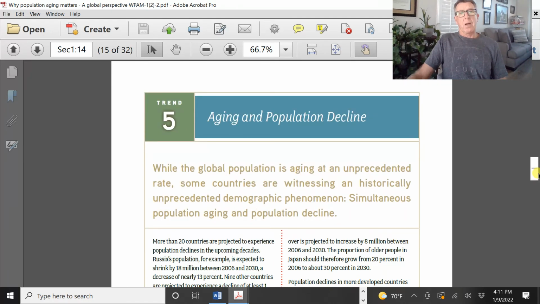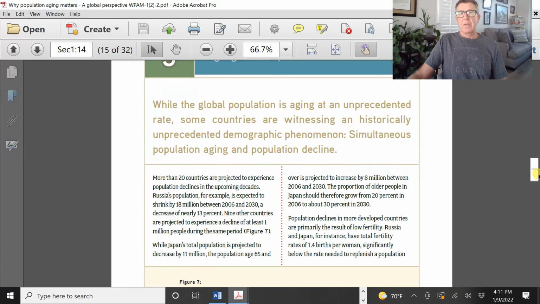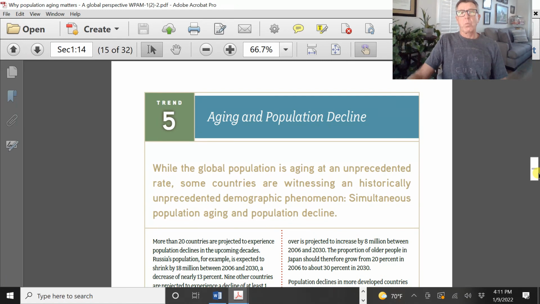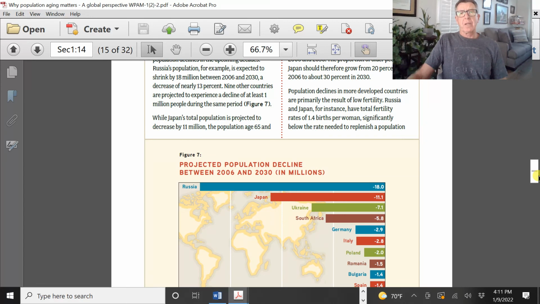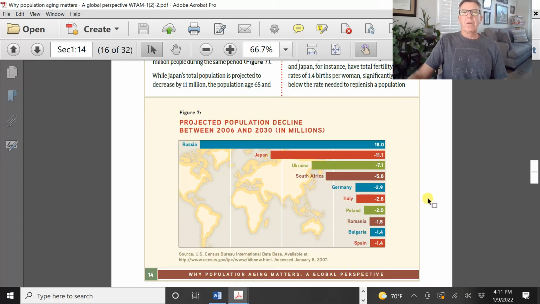So we're going to see this. This is our last chapter. We're going to see population decline and what that is going to do to us. We look at countries that are going to be hardest hit, projected from 2006 to 2030. The big one is Russia. They're going to see a huge population decline. More older people, less reproduction, a lot more immigration. Get the heck out of Russia. I would right now. Doesn't seem like, especially in the winter, who wants to be there?